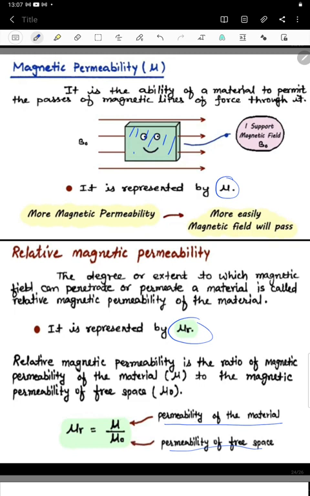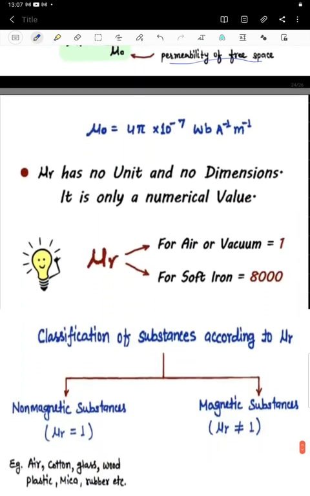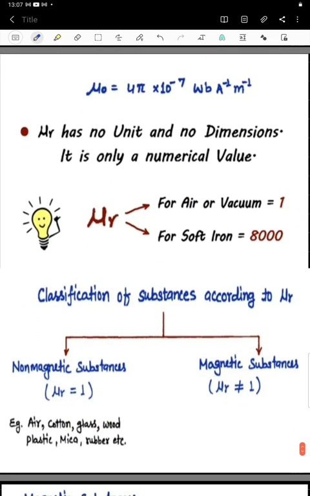Here only the definitions are required. We should understand what susceptibility is, what magnetic permeability is, and what it means. That's why we have taken the concept of susceptibility and permeability. And now this mu naught indicates the permeability of free space.